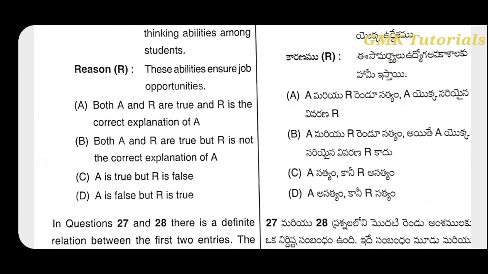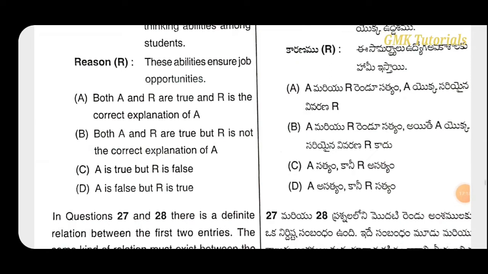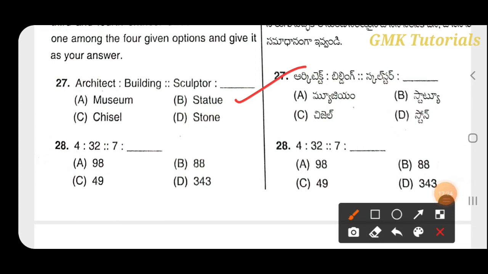Reason: these abilities ensure job opportunities. Both options are true, but the reason is not a correct explanation of the assertion. And next question, architect is related to building, and sculptor is related to statue.